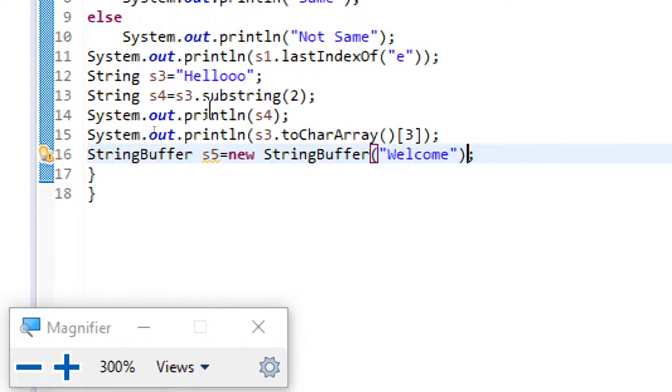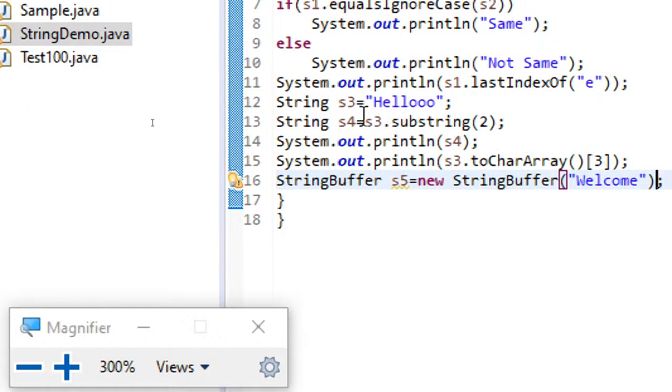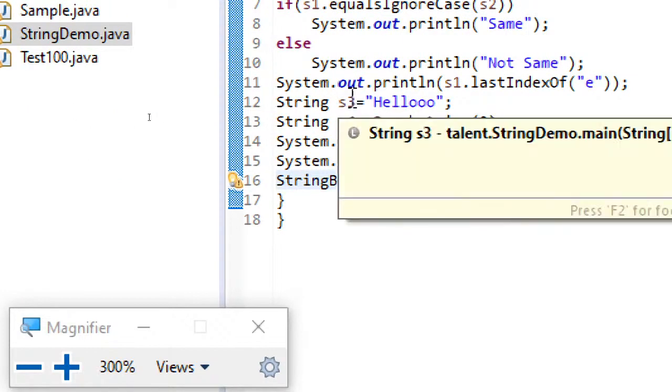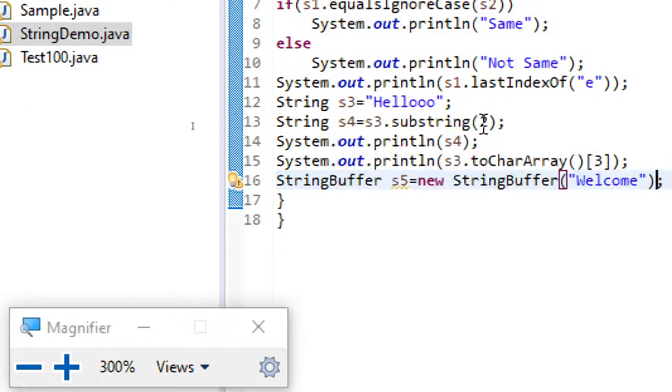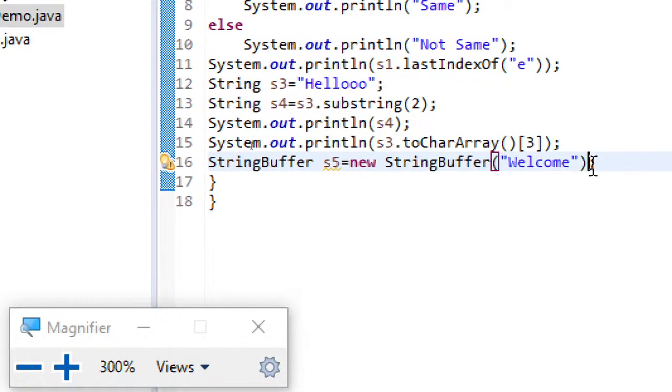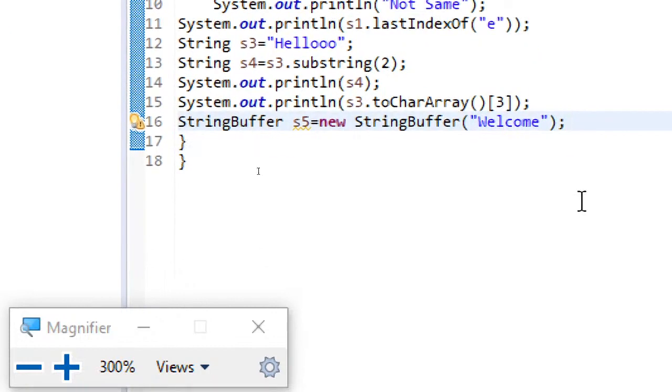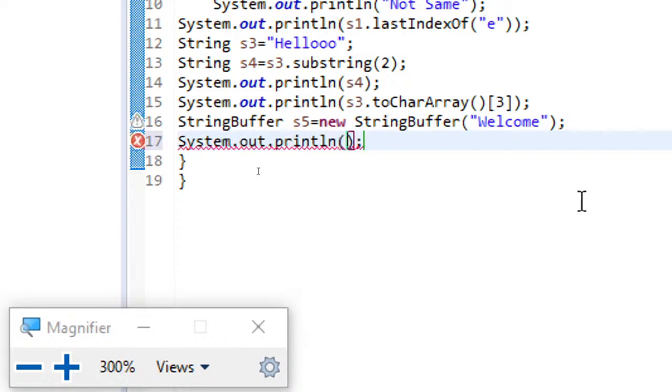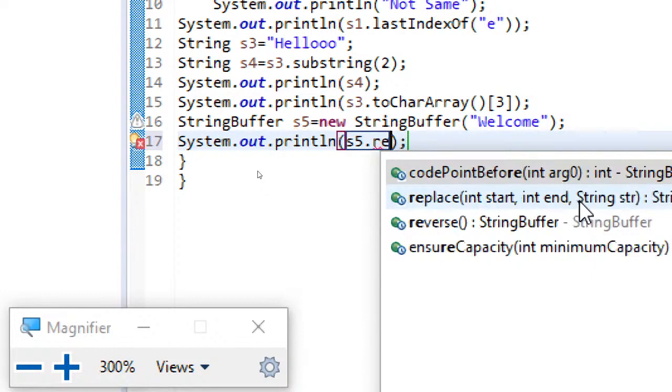And normal strings you can't even reverse using predefined methods, because they are immutable, we have discussed now. Whereas with string buffer I can do the reverse also, like if I say sysout s5 dot reverse.